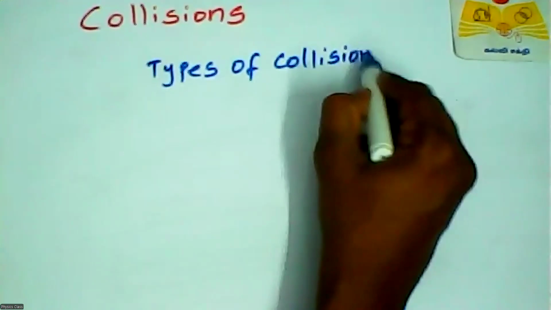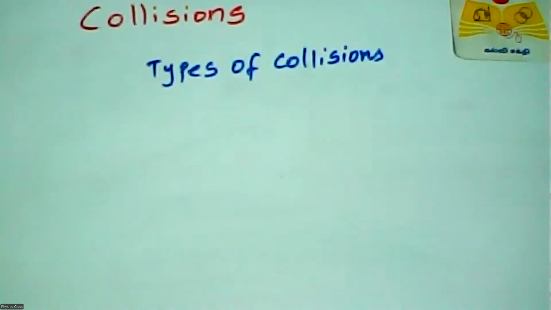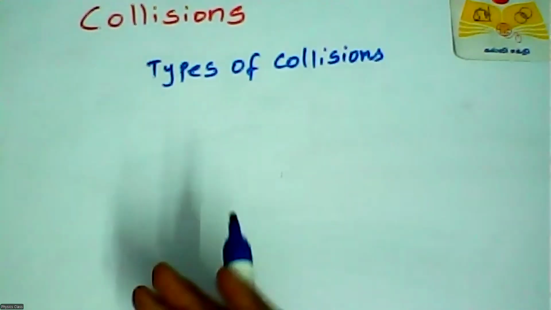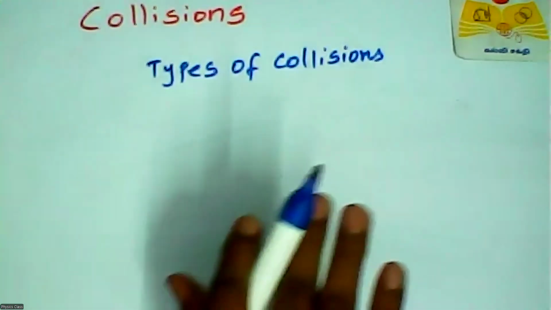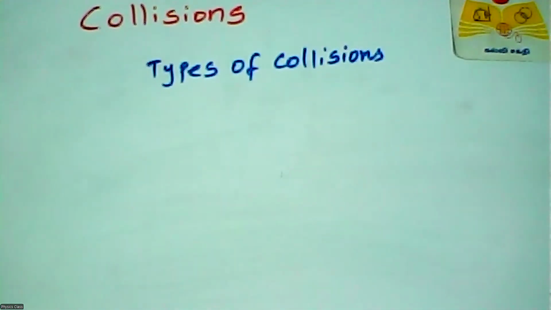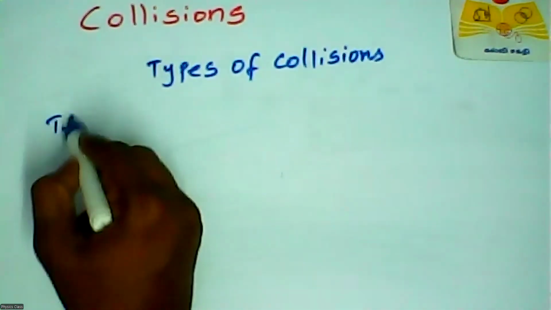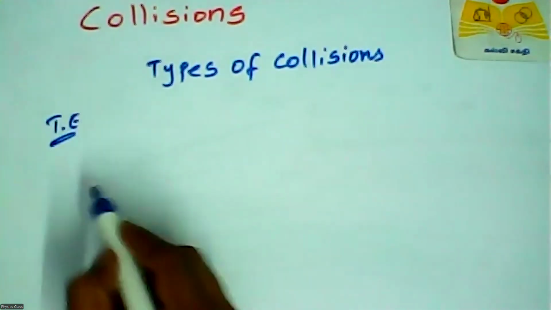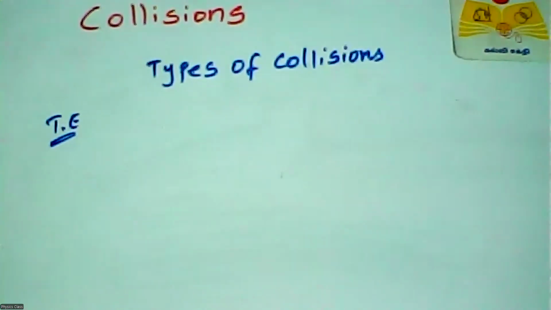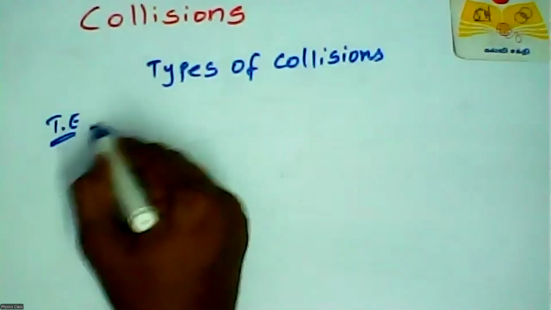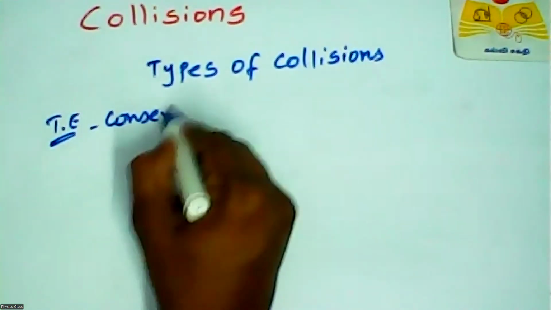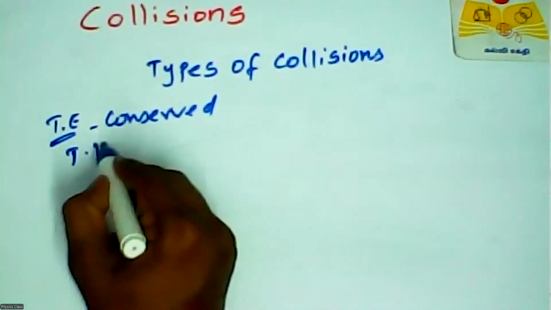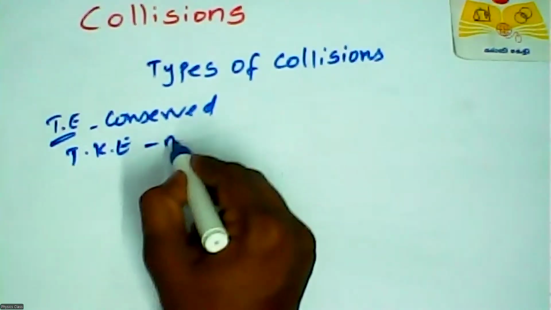Types of collisions. Okay. In all collision processes, total linear momentum is conserved, and the total energy concept can also be considered. Total energy is always conserved, but total kinetic energy need not be conserved always.